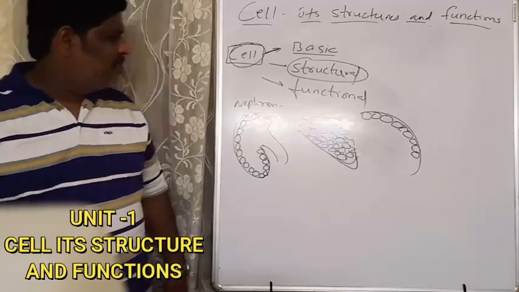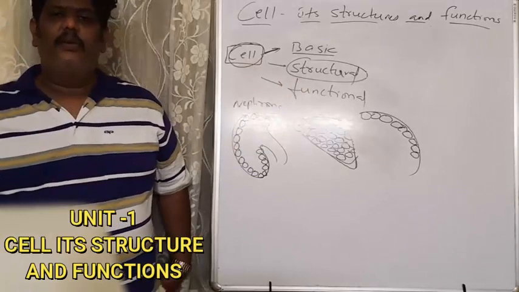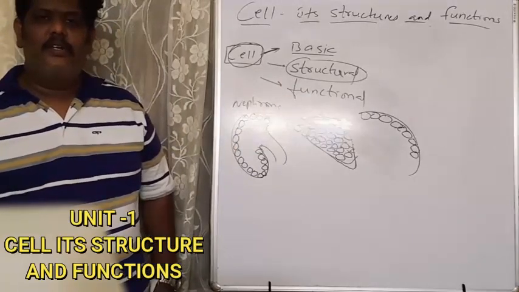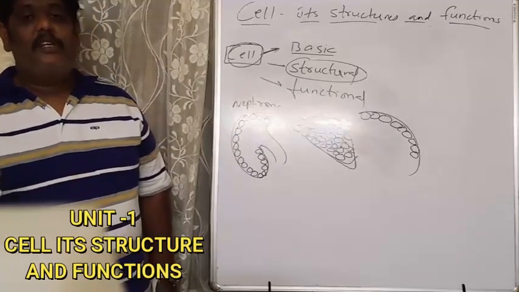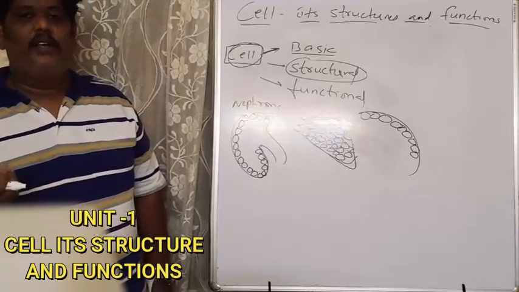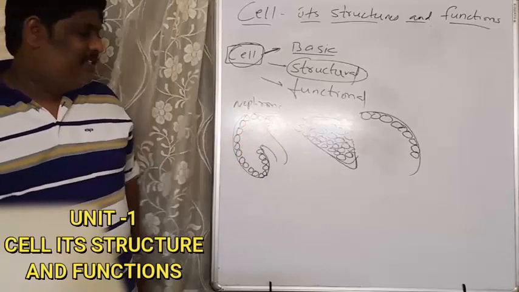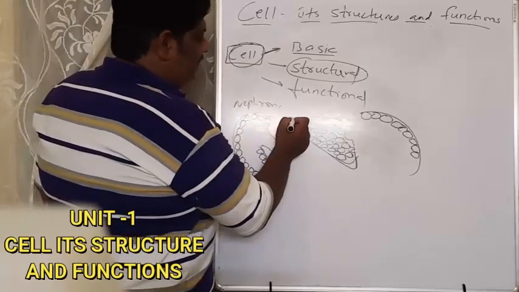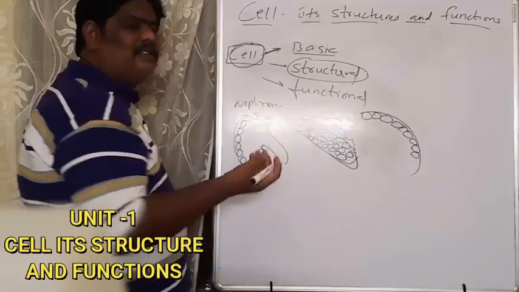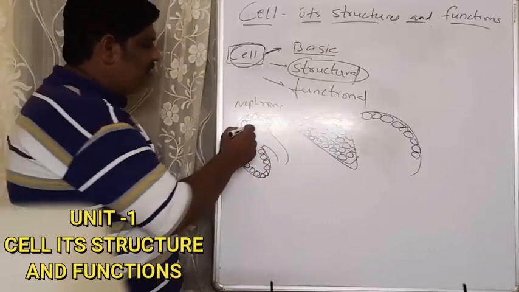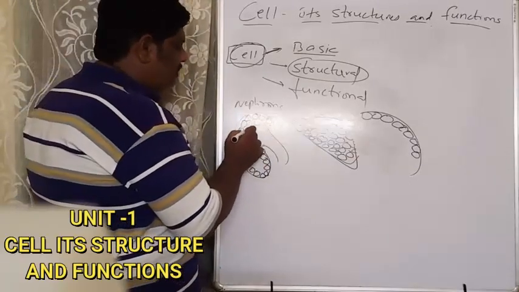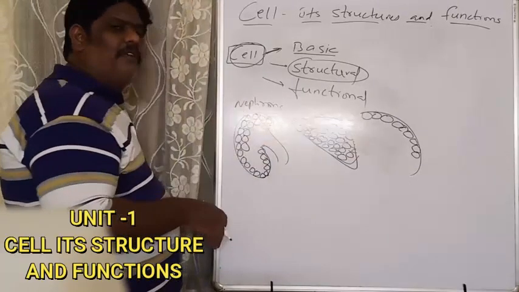The next one is the functional unit. Why is it called a functional unit? Because each and every function of the organism or the organ depends upon the cell. If the cells in the liver don't function, then it's a liver failure. If the cells in the kidney don't function properly, the kidney will not function properly.